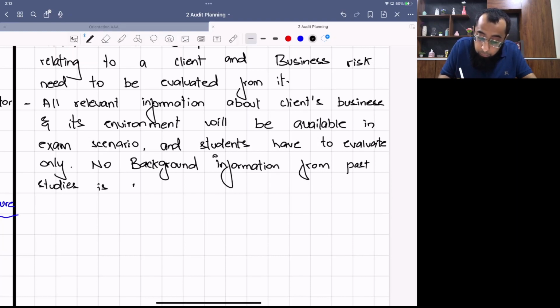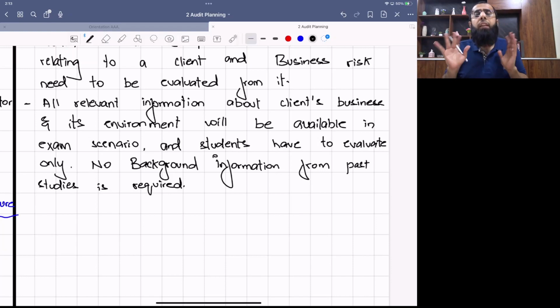Okay, now moving forward in the exam focused discussion. See, students will be required to discuss significant business risk only, not all business risk. You have to pick up the significant business risk from the scenario. What do you mean by significant business risk? Those which are relevant to the client situation. Just giving you an example.